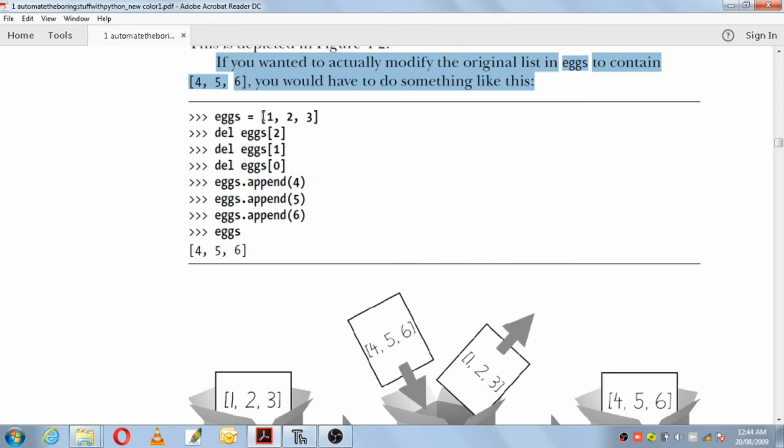x is equal to [1, 2, 3]. So you delete x of 2. x of 2, who is there? 3. That gets deleted. Delete x of 1. 2 will get deleted from the list. Delete x of 0. Then 1 will get deleted from the list. You will have an empty list in x.